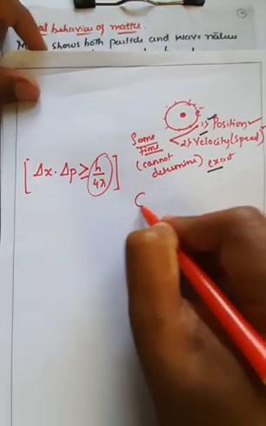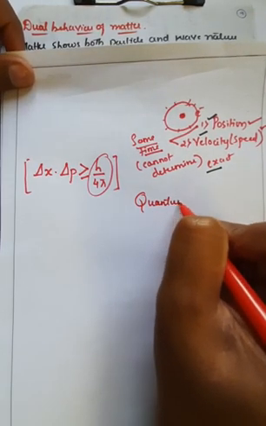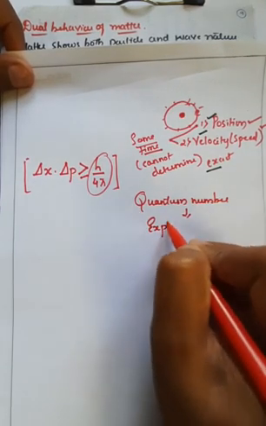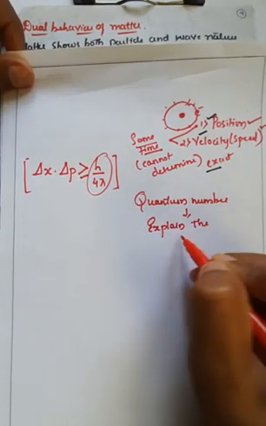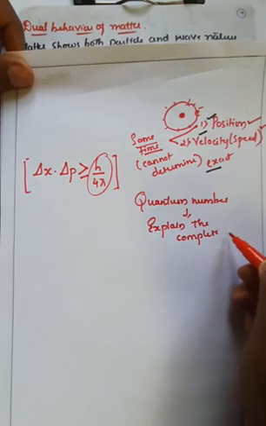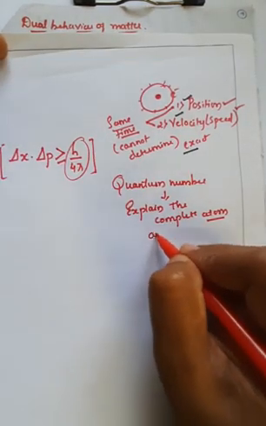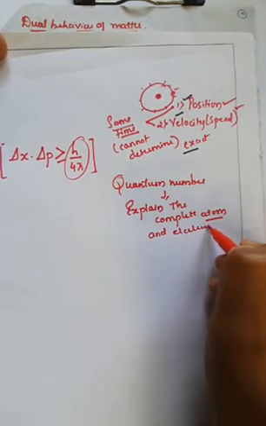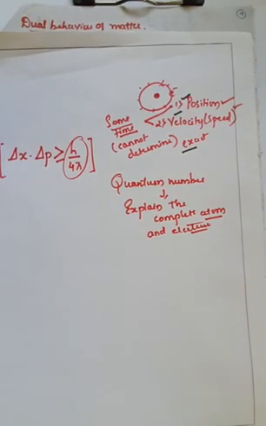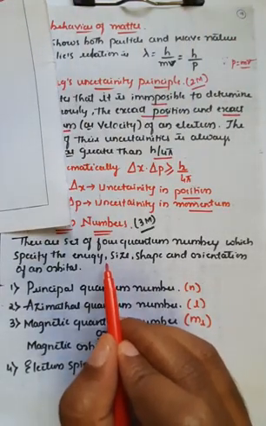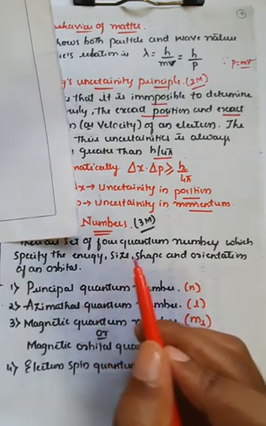So generally the role of quantum numbers is to explain the complete atom. It will completely explain the atom including electrons, so nucleus as well as electron. Here the quantum numbers are useful for the determination of size, energy, shape and orientation of the orbit.